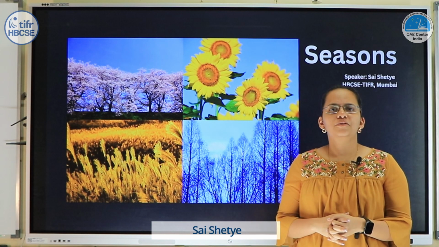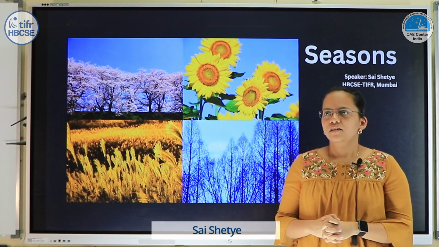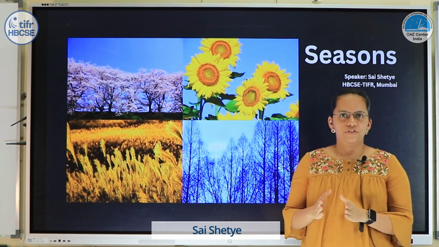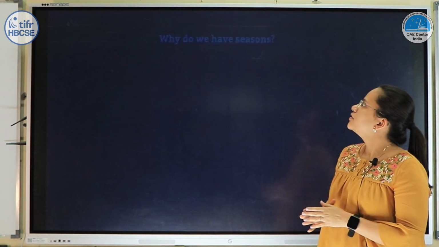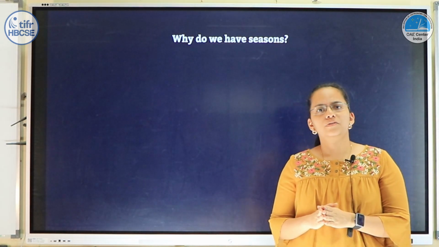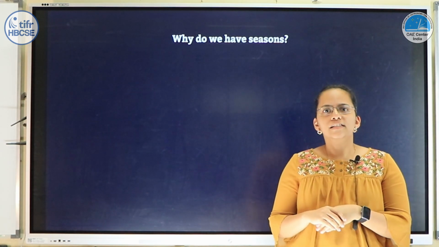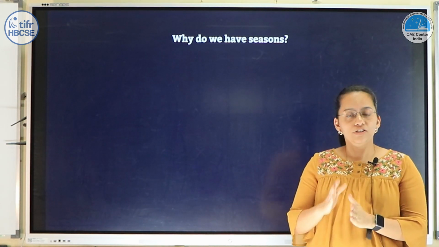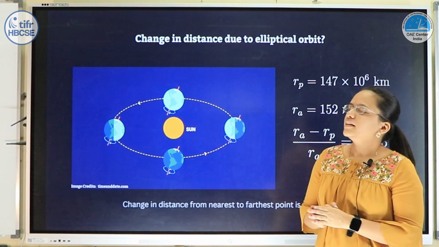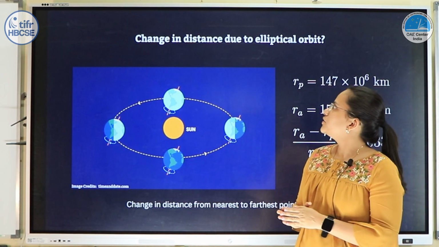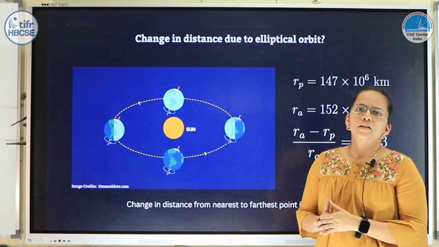So hello everyone, today we are going to talk about seasons. Now seasons is a division of year based on changes in weather. Now why do these occur? So we have asked this question to several students and the answers that we got can be divided majorly into two responses. The first one being that seasons occur because of the change in distance due to the elliptical orbit.